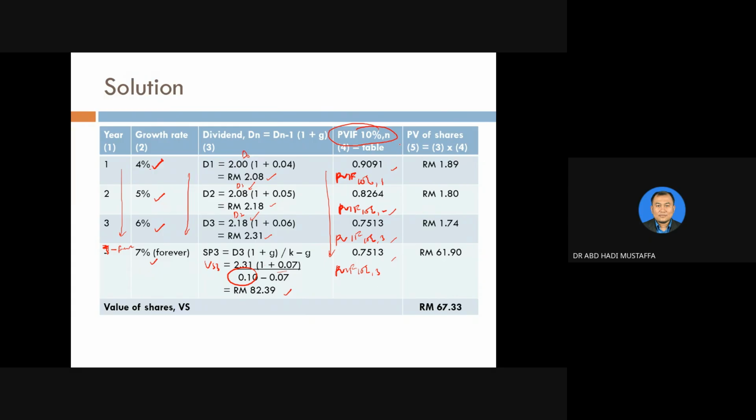And then for the PV of shares, dividend multiplied by PVIF. This one multiplied by this one, you get this, and so on, and then add up everything, you will get this price, 67.33.